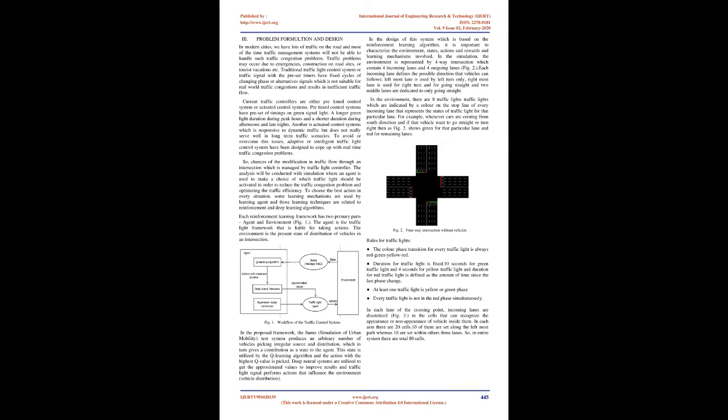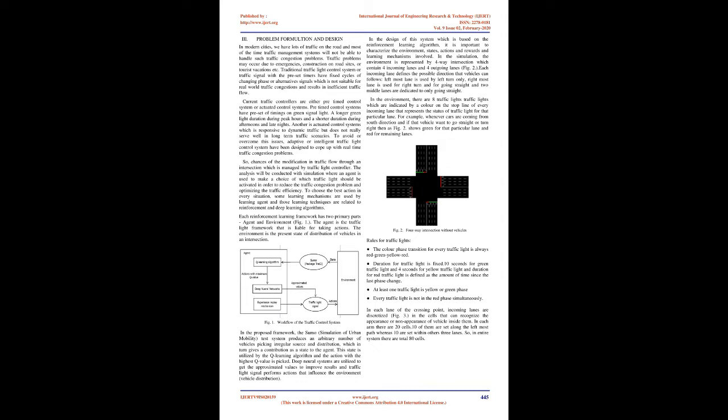Current traffic controllers are either pre-timed control systems or actuated control systems. Pre-timed control systems have preset timings on the green signal light: a longer green light duration during peak hours and a shorter duration during afternoons and late nights. Another is actuated control systems, which are responsive to dynamic traffic but do not really serve well in long-term traffic scenarios. To overcome these issues, adaptive or intelligent traffic light control systems have been designed to cope with real-time traffic congestion problems.